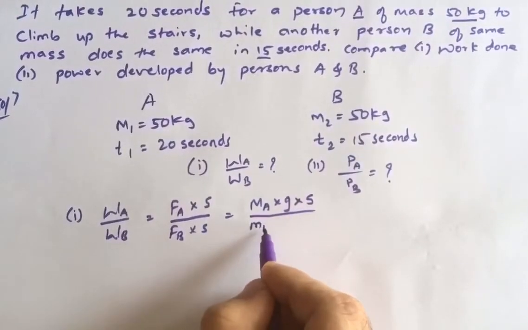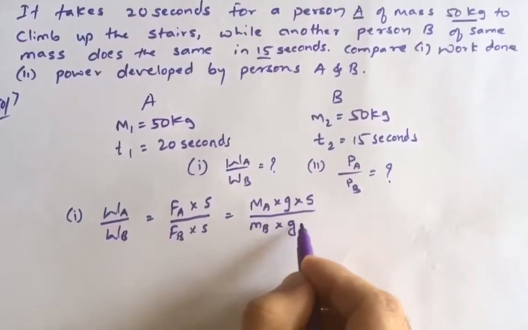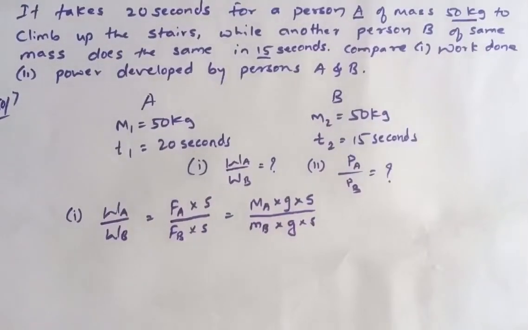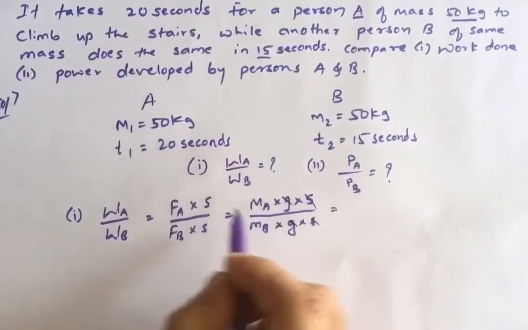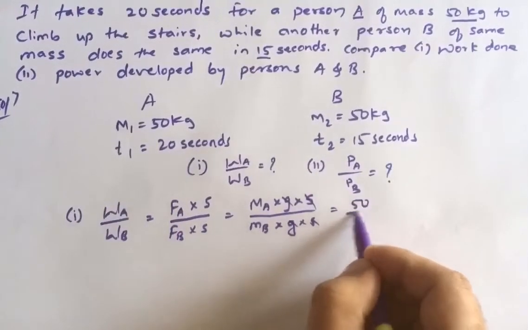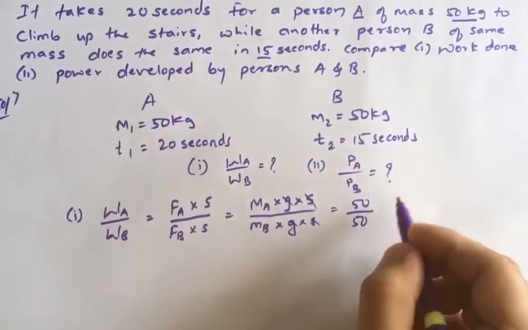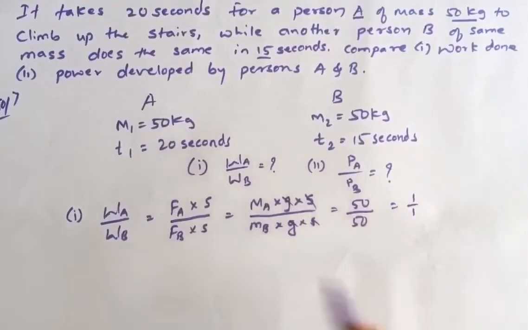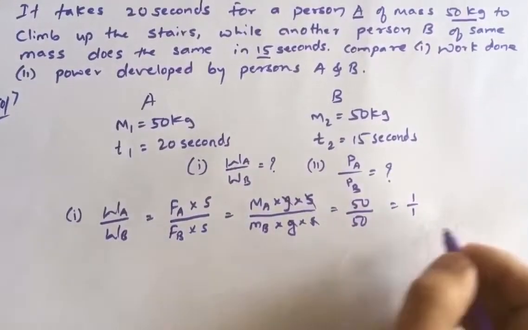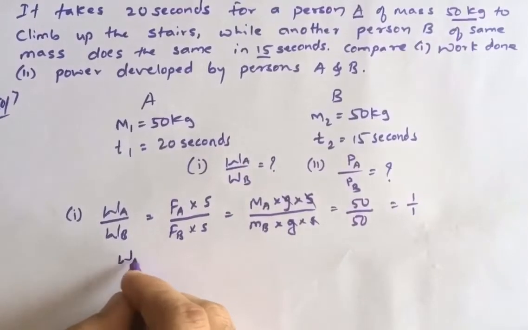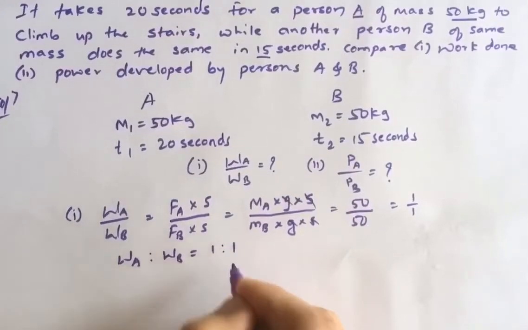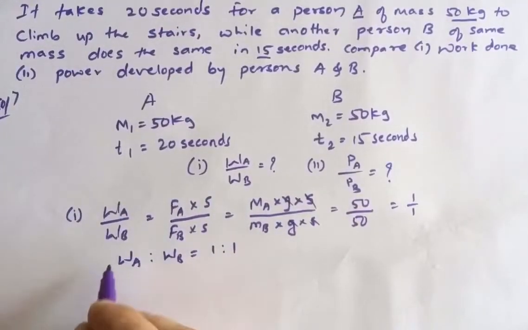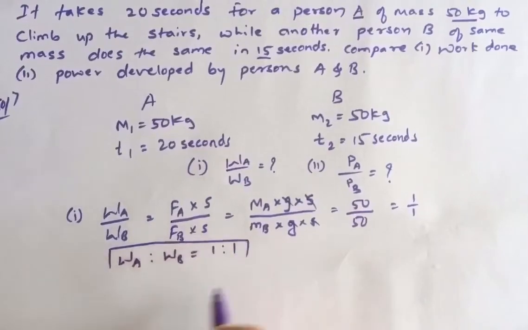Gravity remains the same and displacement, the height, remains the same, so gravity will cancel and displacement will cancel. What is the mass of A? 50. What is the mass of B? 50. So the answer is 1 upon 1. Therefore the ratio WA is to WB is equal to 1 is to 1. So this is the answer for the first question.